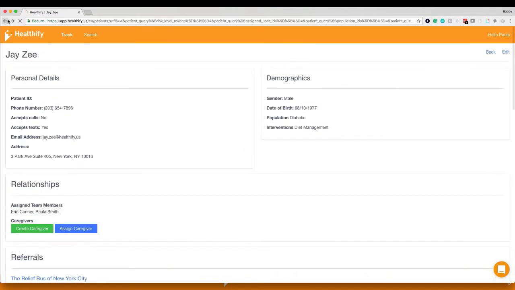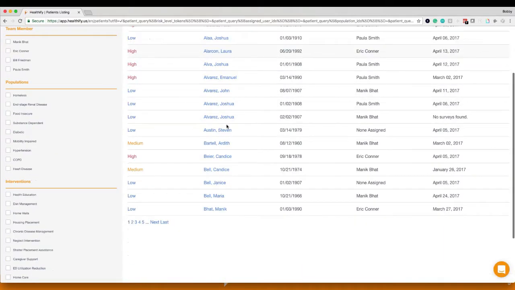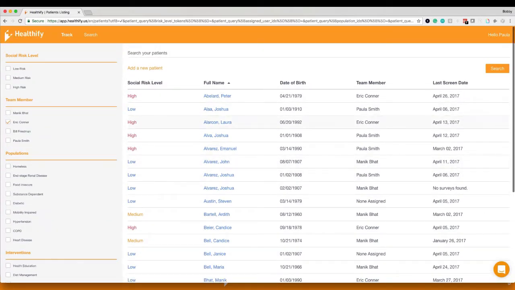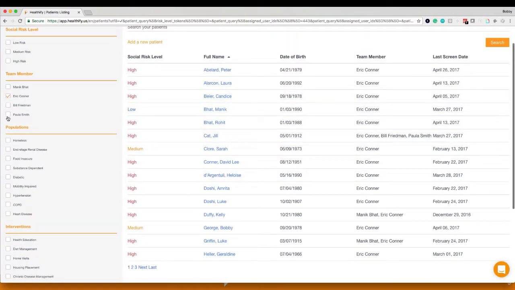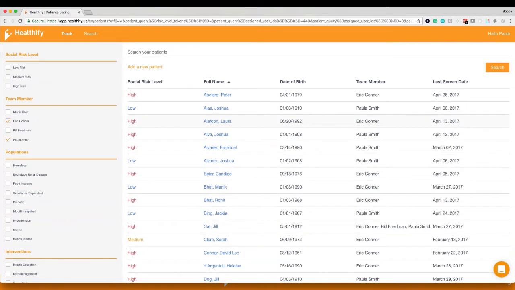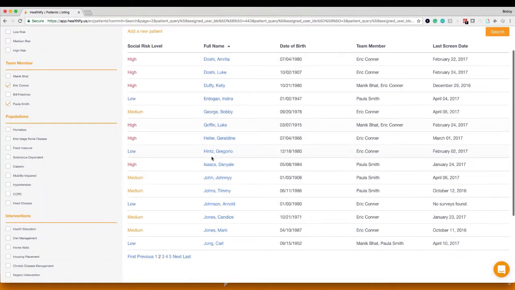If we're back on this page, let's do a blank search through all of our patients. Let's say we wanted to just see who Eric is working with. So I click on Eric and I click search. These are all the folks Eric's working with. And let's see Eric and Paula. Let's see what comes up. Okay. So we see Eric and Paula. These are all the folks that are either working with Eric or Paula.